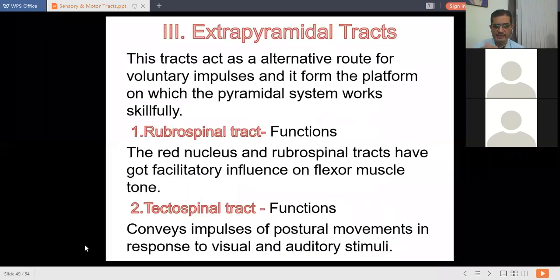Next, we will now discuss extrapyramidal tracts. These tracts act as an alternative route. This is the third part of the classification. The first part of motor tracts was pyramidal tracts, the second part corticobulbar tract, and the third part is extrapyramidal tract. This tract acts as an alternative route for voluntary impulses, and it forms a platform on which the pyramidal system works. So this tract helps the pyramidal system and helps with the various motor activities of the body. The first tract is the rubrospinal tract.